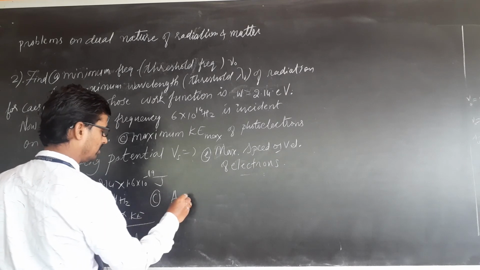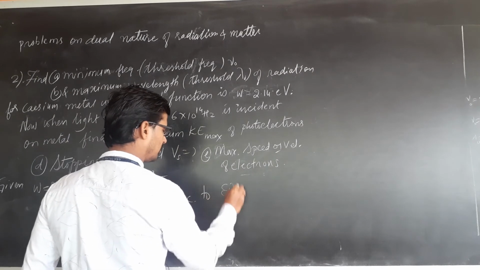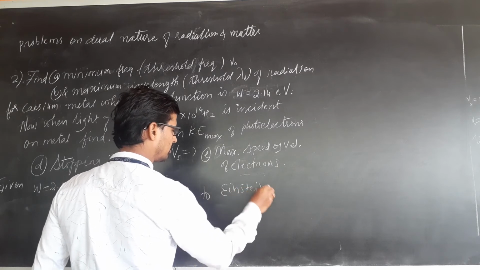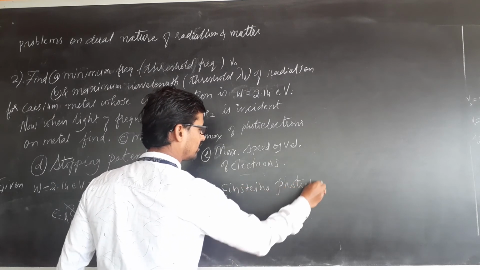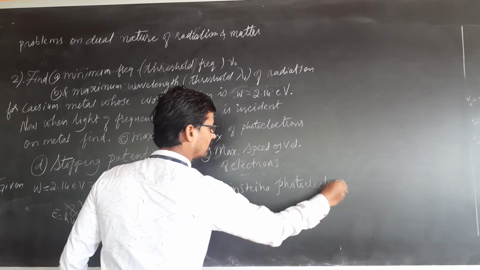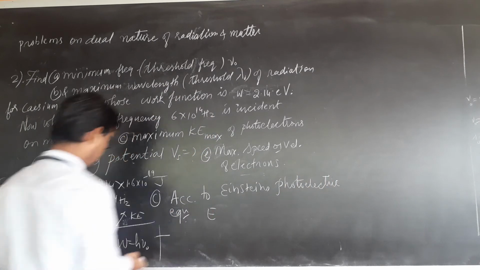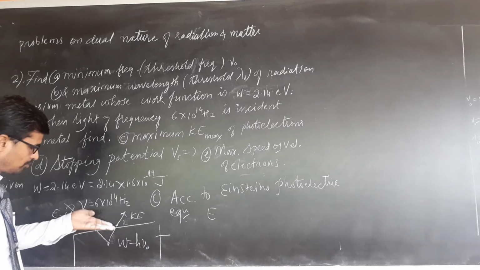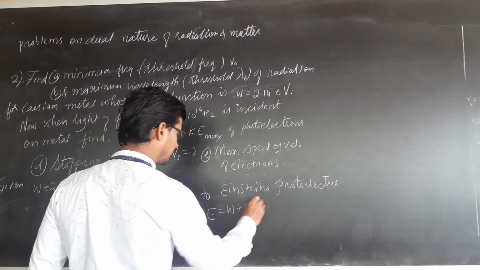Problem number C. According to Einstein's photoelectric equation, incident energy is equal to W plus K, work function plus kinetic energy.